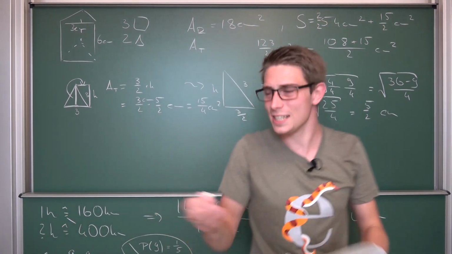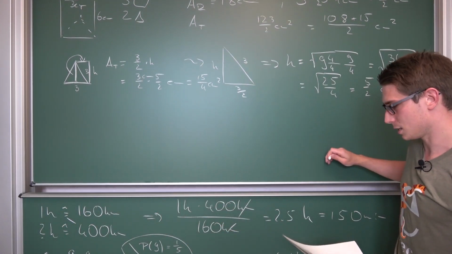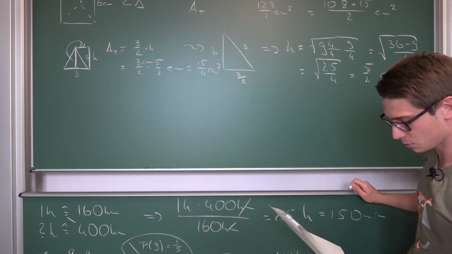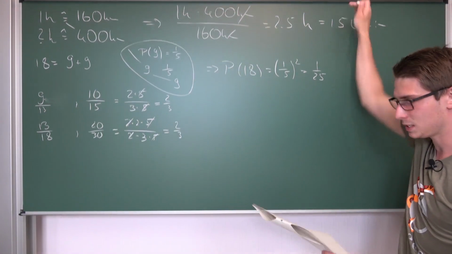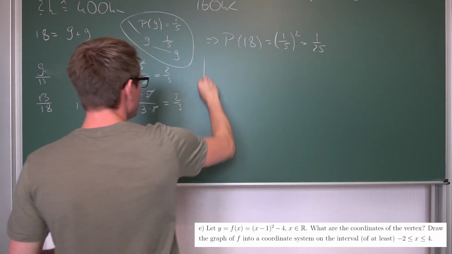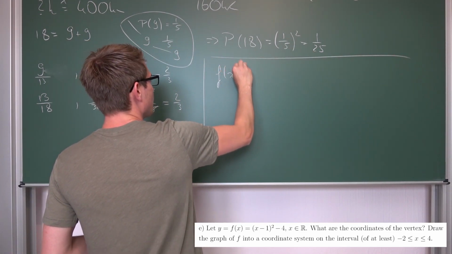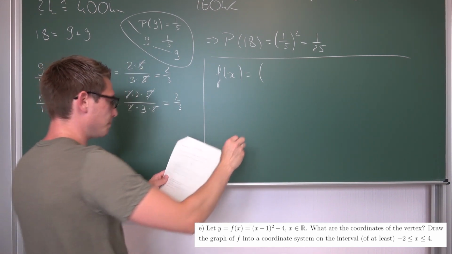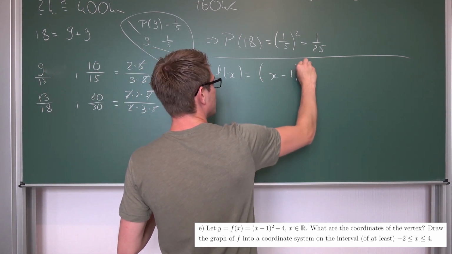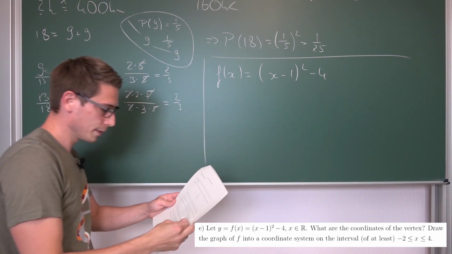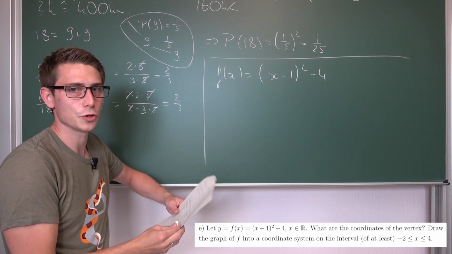Pretty easy, am I right? So pretty good. Let us go ahead with exercise number E here. We have a parabola given, f of x is equal to (x minus 1) squared minus 4. And now what are the coordinates of the vertex?